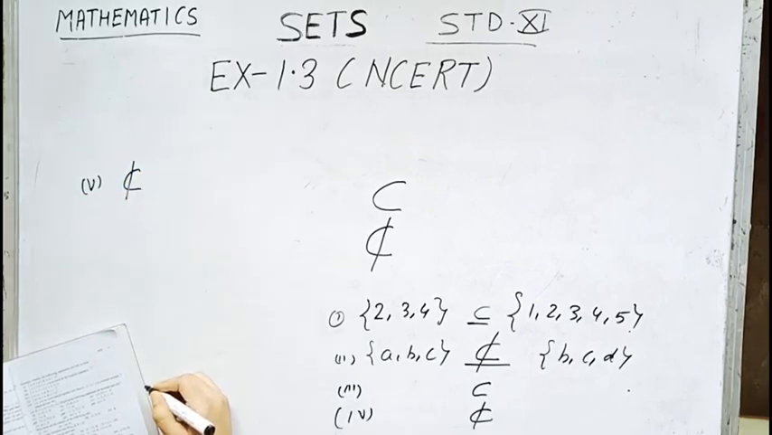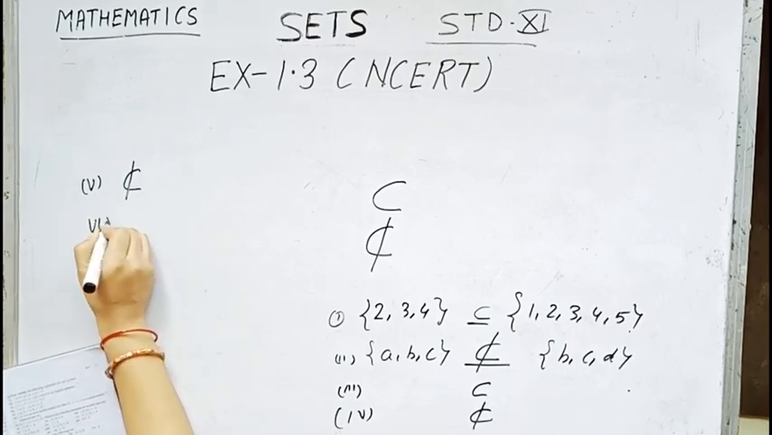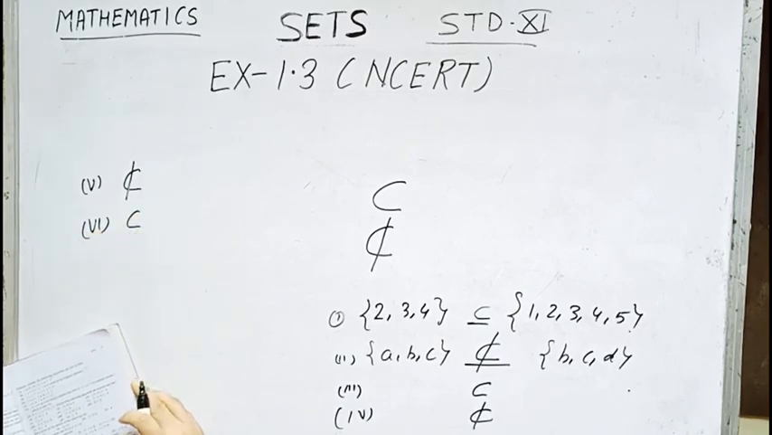Number 6 is {x : x is an equilateral triangle in a plane}. This is the first set. Now the second set is {x : x is a triangle in the plane}. So obviously all equilateral triangles are triangles. So children, number 6 is also a subset.